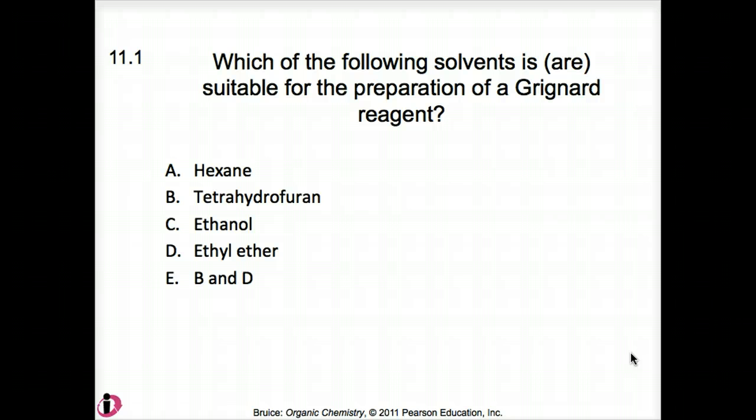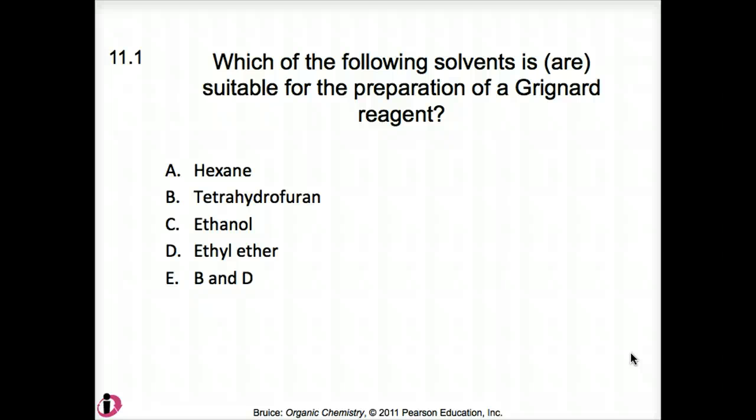Okay, now we have a series of review questions and problems that will help you review the material from chapter 11. The first one you can see here, it says, which of the following solvents is or are suitable for the preparation of a Grignard reagent? Just looking down this list, hexane, tetrahydrofuran, ethanol, ethyl ether.